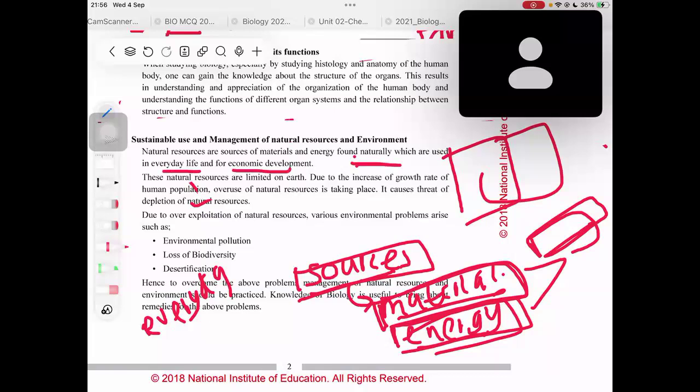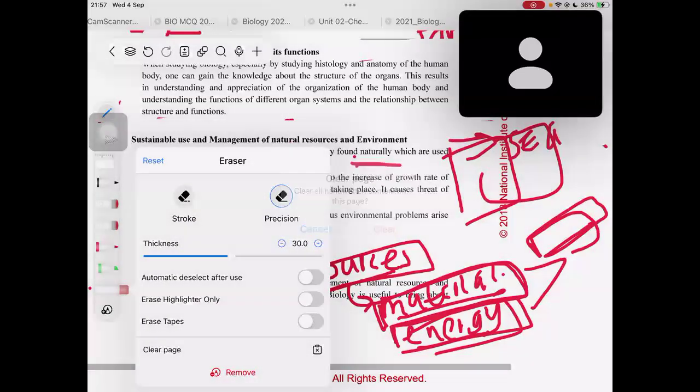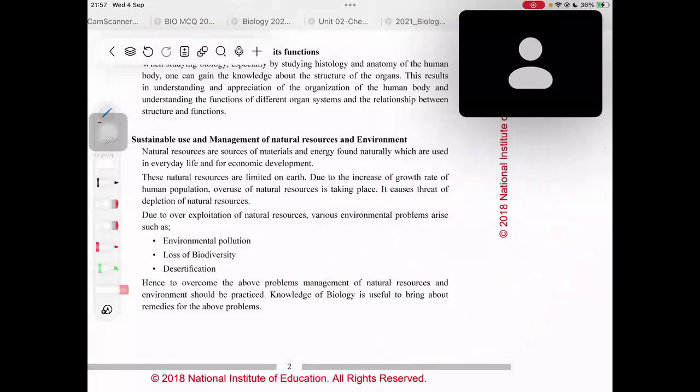So what is the definition of natural resources? They are sources of materials and energy found naturally which are used in everyday life and for economic development, right? So that is an SCQ point. That is an SCQ point. Okay, right. Now let's move on to the other part.